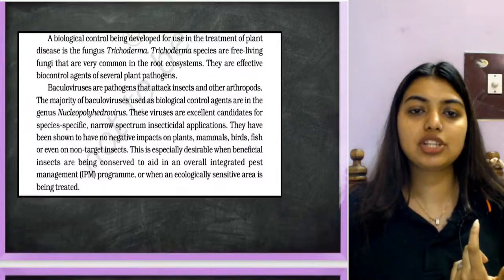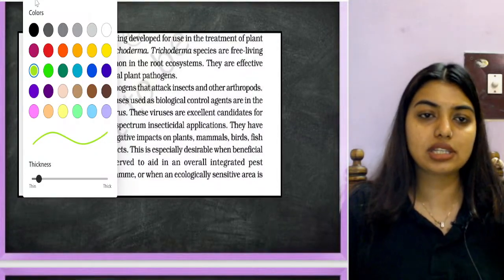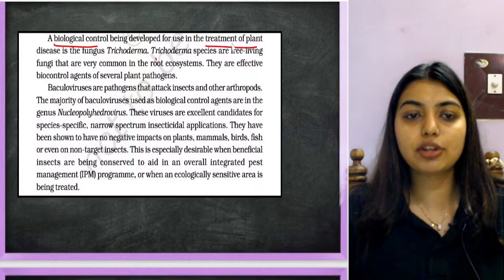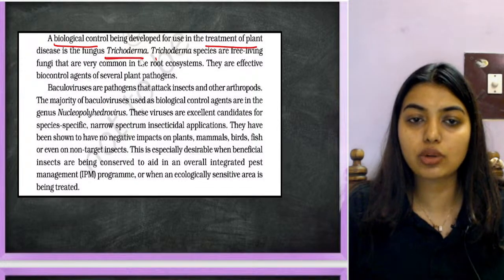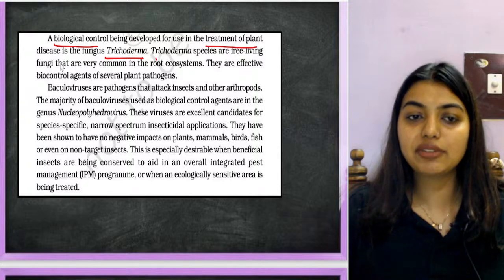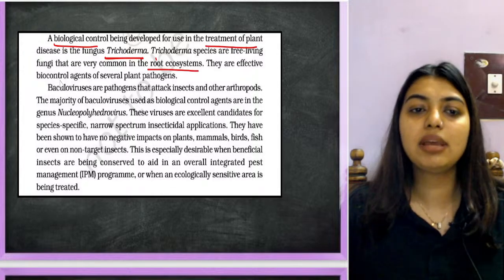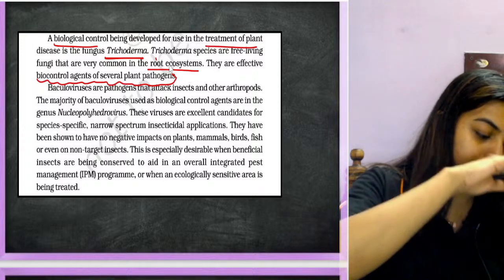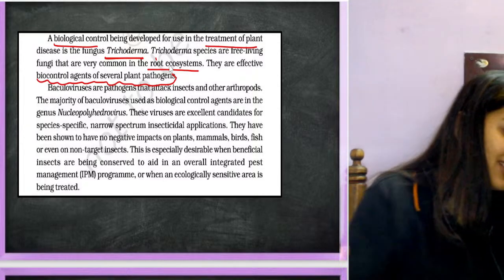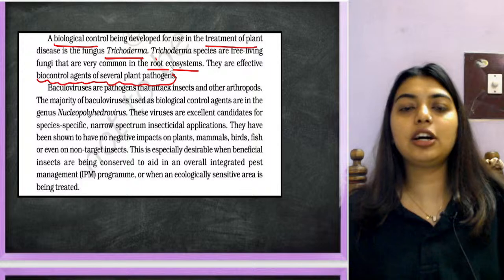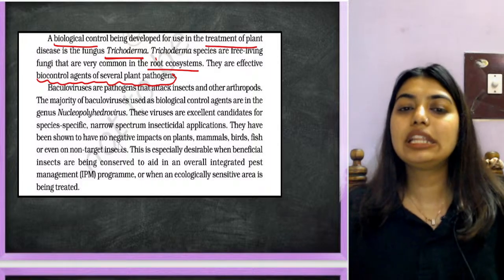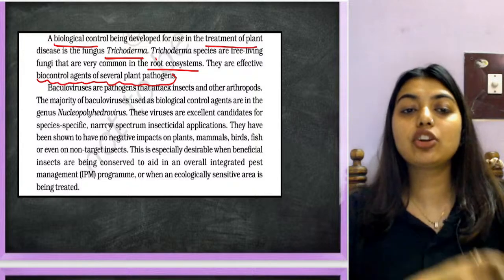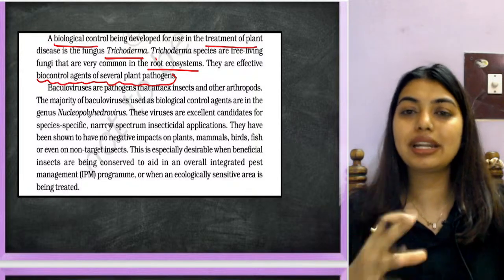Now, a biological control being developed for use in treatment of plant disease is the fungus Trichoderma. This is extra information. Trichoderma are species of free-living fungi that are very common in the root ecosystem. They are effective biocontrol agents for several pathogens. So students, even though they are living on the roots of the plant, they are not harming the roots. They are helping the roots become better because they do not let organisms come and attack the roots.